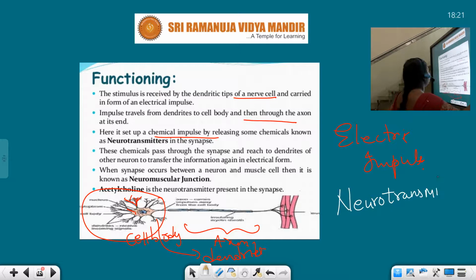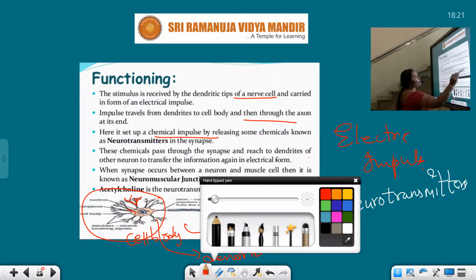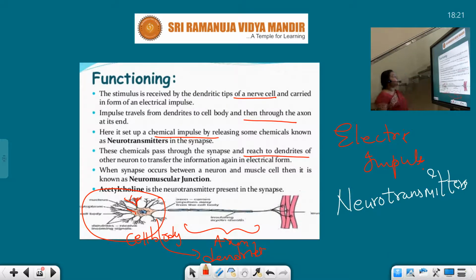These chemicals pass through the synapse and reach the dendrites of other neurons to transform the information again into electric form.